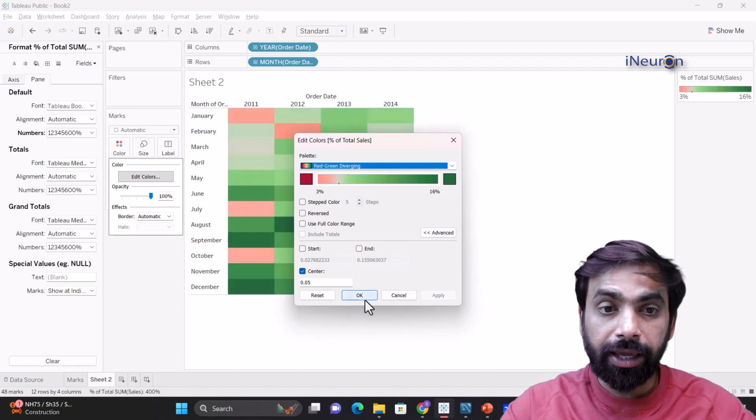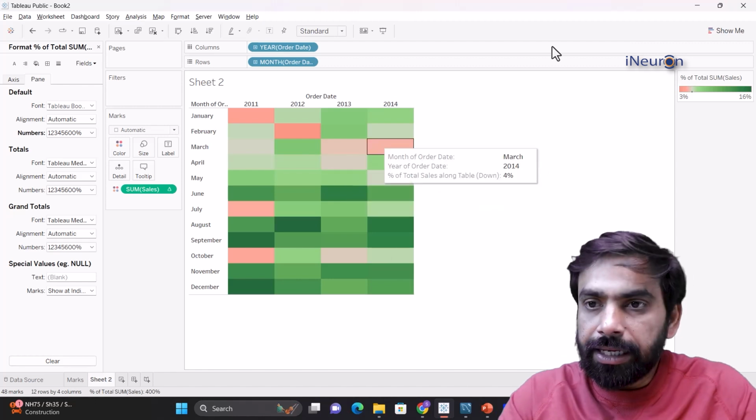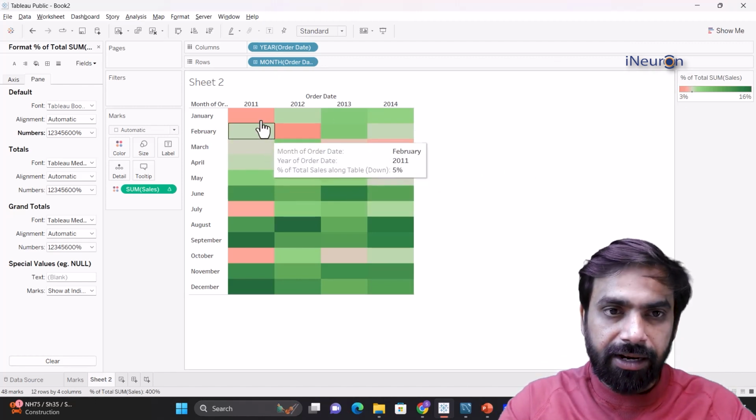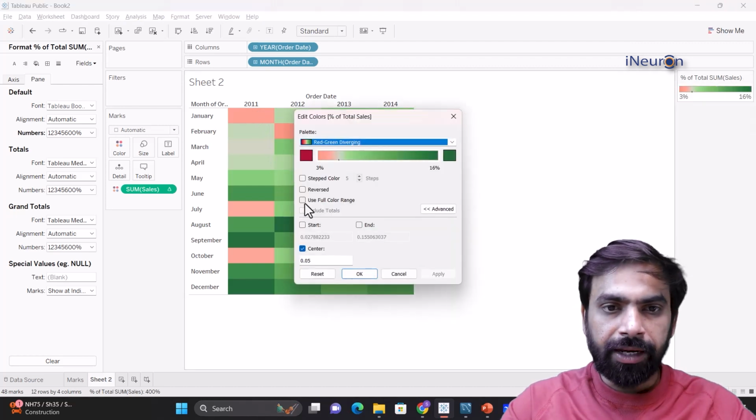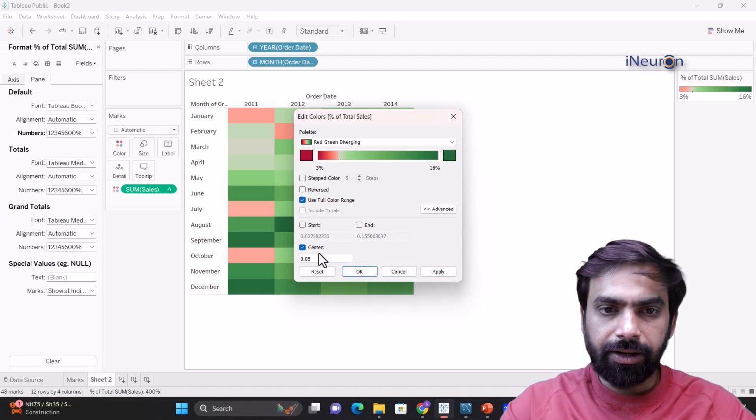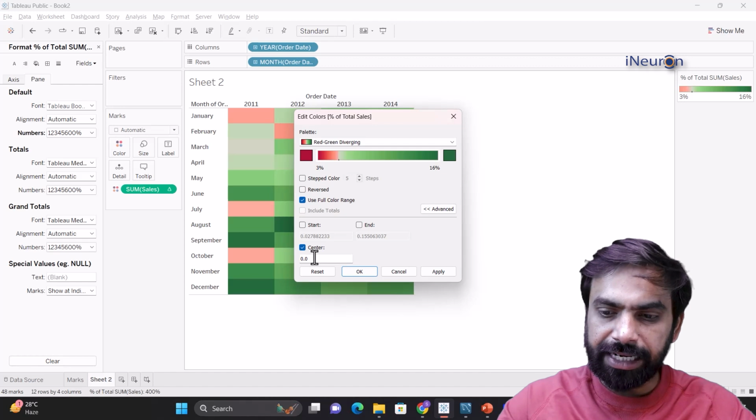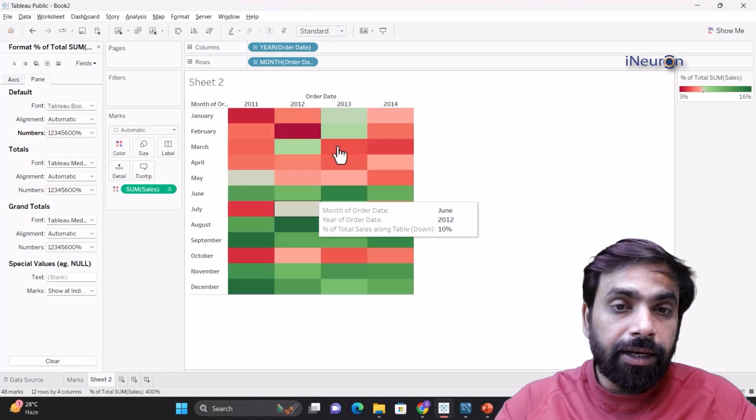And if I click on OK, we can see the strength of the values over here. That is the dark reddish over here. In fact, I'll click on edit colors again, and I'll go for use full color range. Okay. And probably I'll just change the center to, let's say, 0.07. And if I apply and click on it, we can see a lot of stuff.